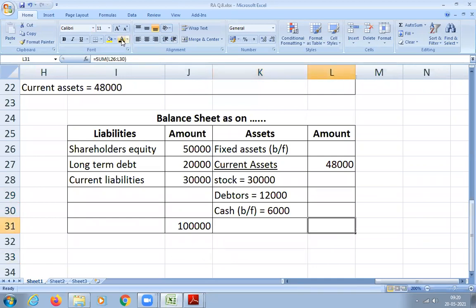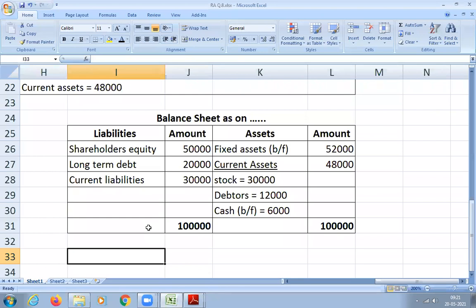And I know total asset is how much? 1 lakh. So can I find out the fixed asset value now? Total asset minus current asset. Very simple. Total asset is 1 lakh, current assets is 48,000. Just subtract that and you'll get the fixed asset value: 52,000. That's correct. All of you got 52,000? So this is your balance sheet, and it is tallied. Once a balance sheet is tallied, it means whatever you have done is correct.